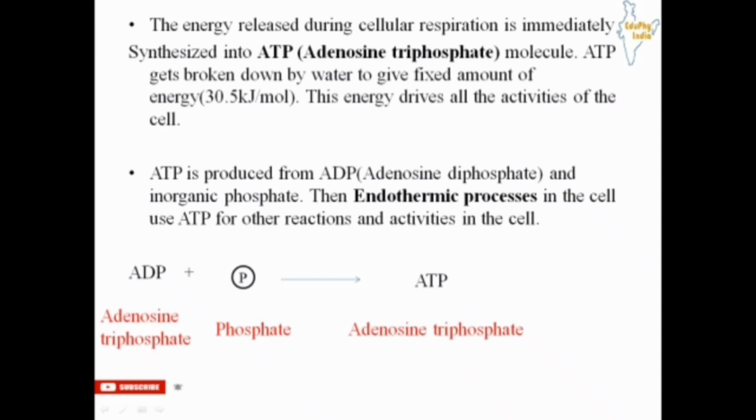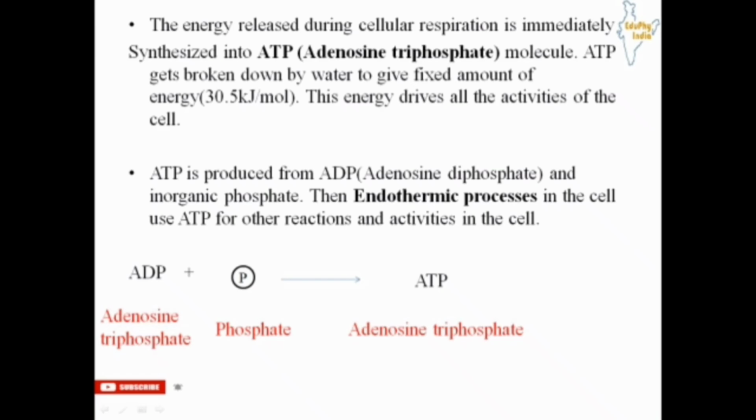As we have seen, energy is produced during cellular respiration, where glucose is broken down into different compounds. This energy released during cellular respiration is immediately synthesized into the ATP molecule, that is, adenosine triphosphate.